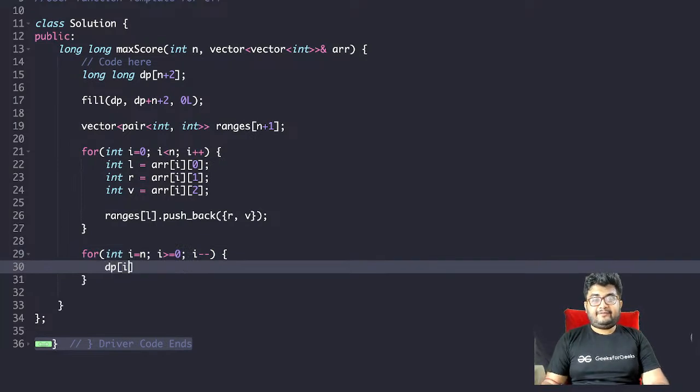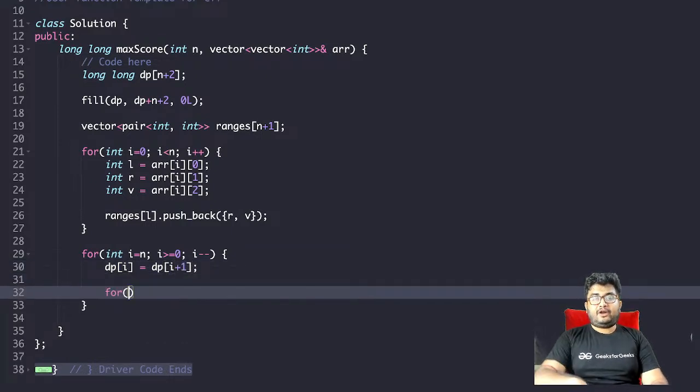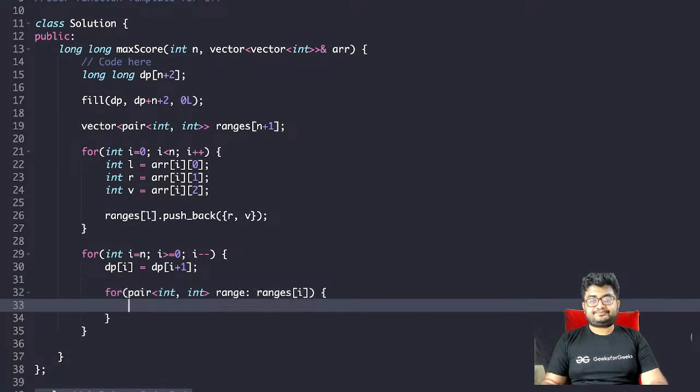So dp of i equals to, initially we will initialize with dp of i plus 1. Now for all the ranges, for pair of int, int range belonging to the ranges of i, what we'll do is dp of i equals to max of dp of i, or we'll choose this range.